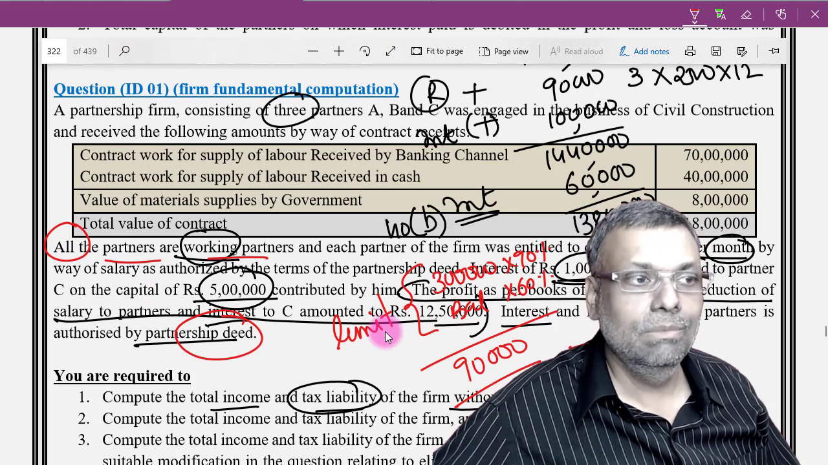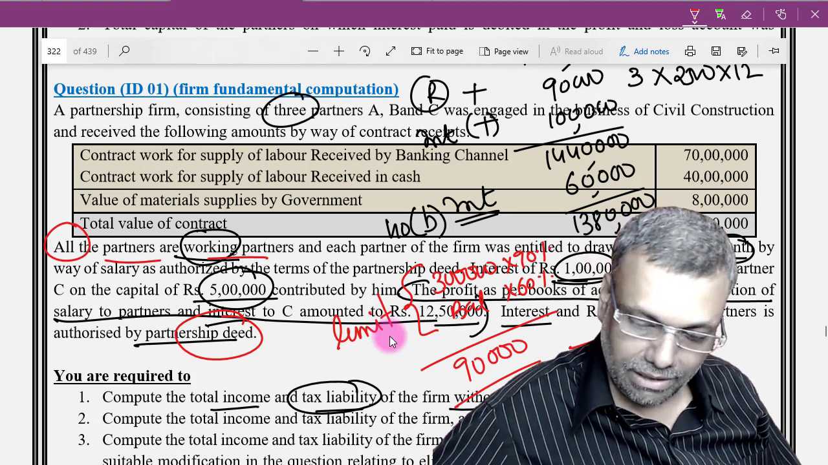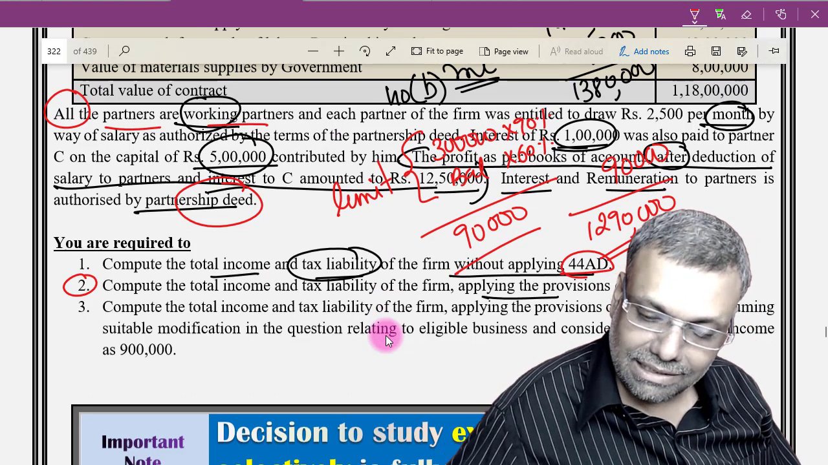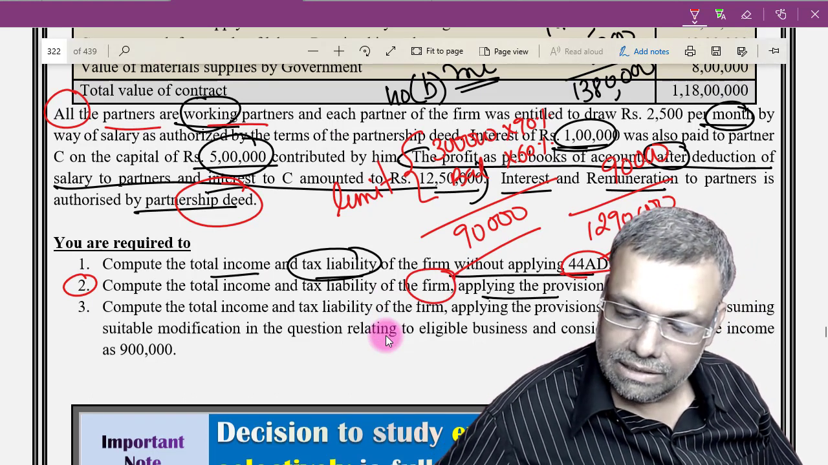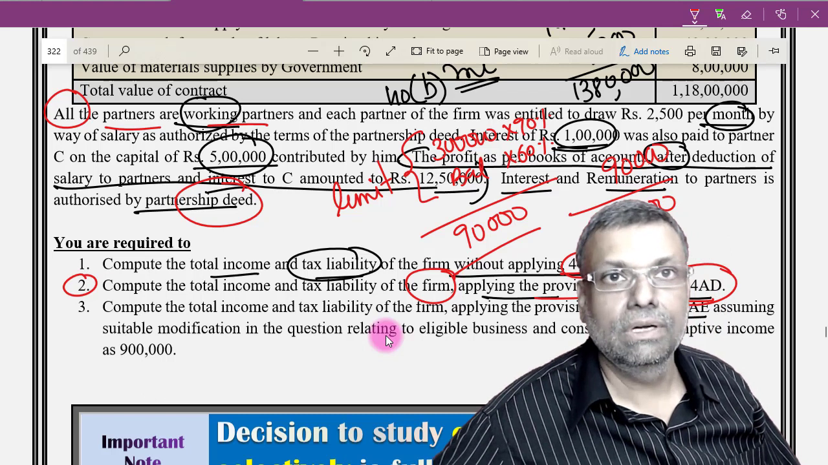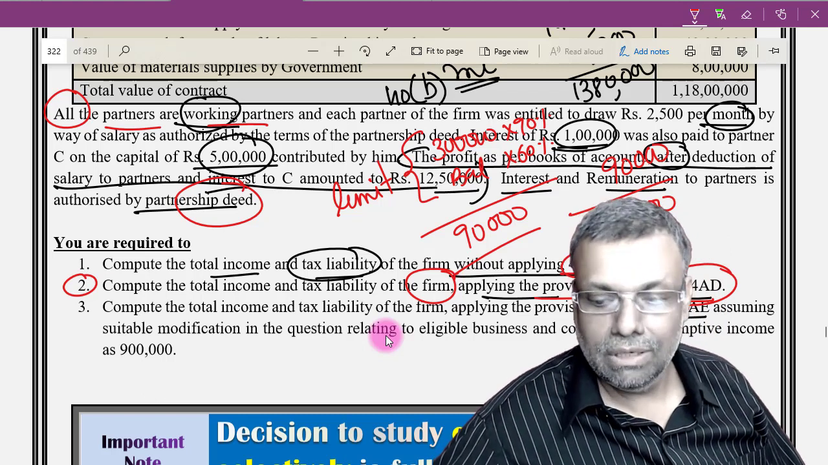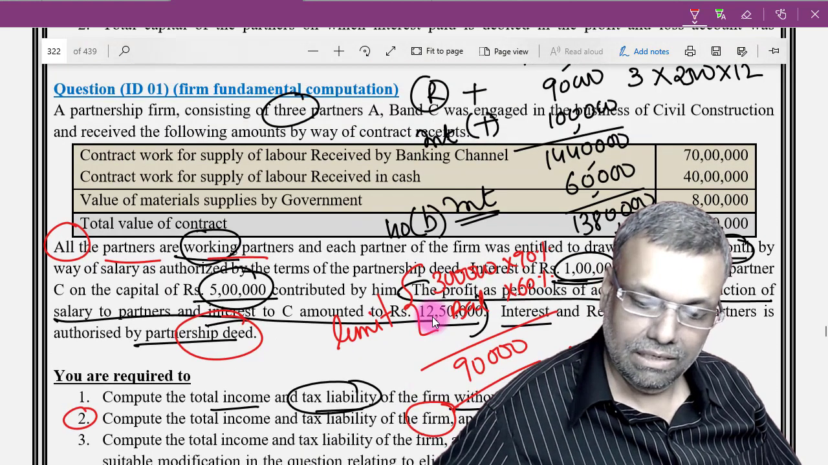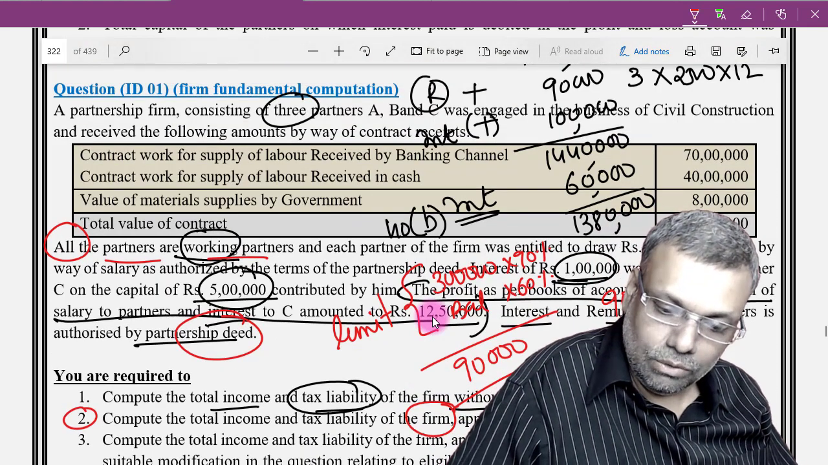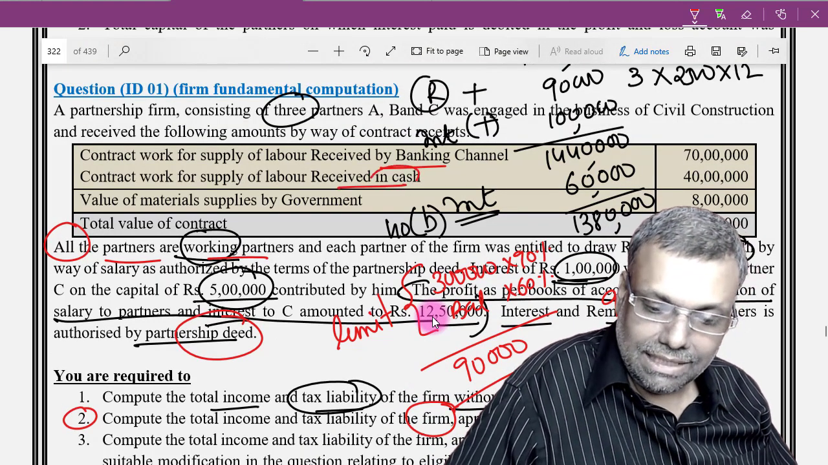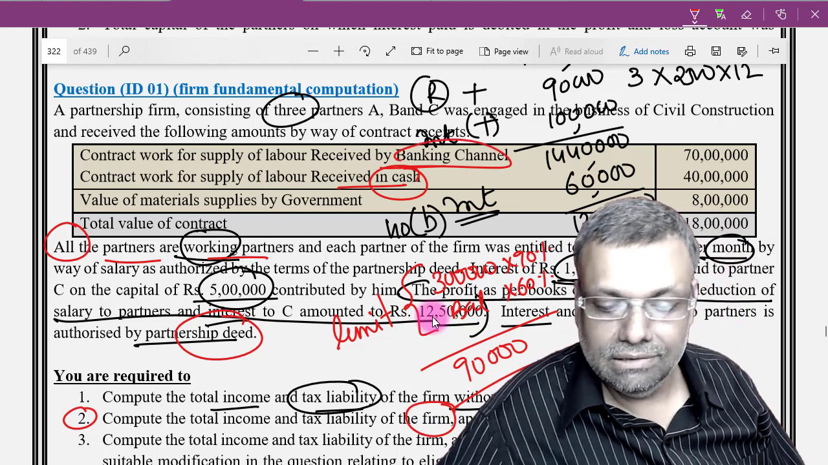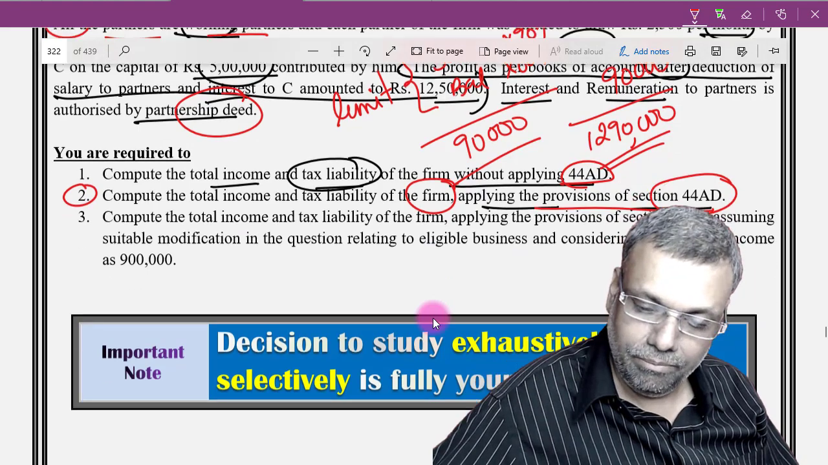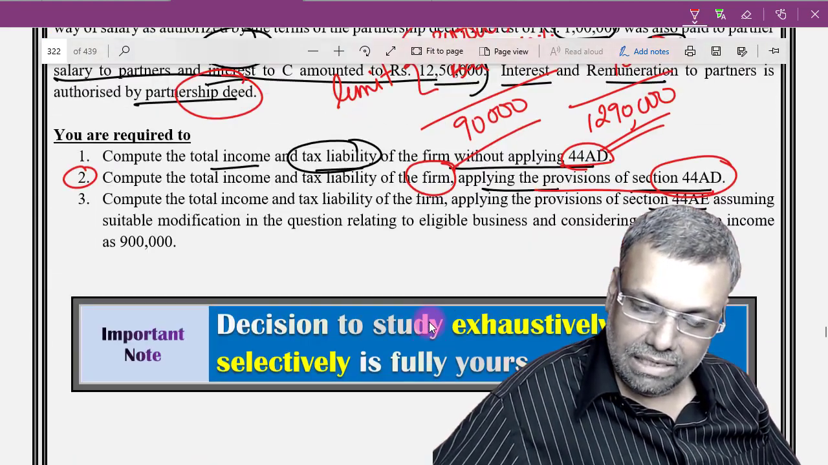On this tax liability, you already know the tax rate, so you can just multiply. Now come to the second situation. Compute the total income and tax liability if the firm is applying the provisions of section 44AD. If you are applying the provisions of section 44AD, then you already know these particular turnovers: the transactions in cash and the transactions done through the banking channel, on which you multiply the presumptive rates.